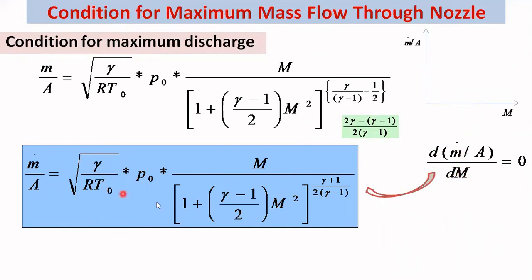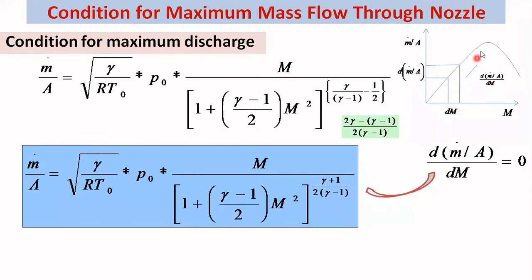So here, from this equation, the mass flow rate depends on Mach number. If you increase the Mach number, then your flow rate will increase. It will attain some maximum value and then it can decrease. So a little change in Mach number will increase your mass flow rate. So the change in Mach number is dM, which changes the mass flow rate per unit area, that is d of mass flow per unit area. So you can get a slope here. This slope is nothing but the change in mass flow rate with respect to change in Mach number.